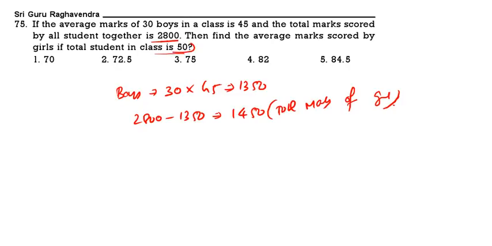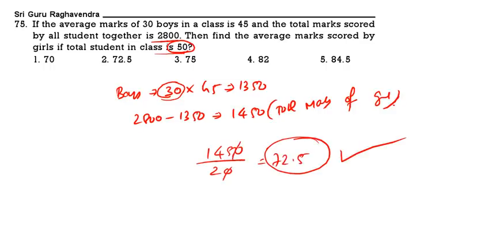Now the total class strength is 50. Of these, boys are 30, so girls will be 20. So 1450 by 20 is 72.5. 72.5 is the girls' average.